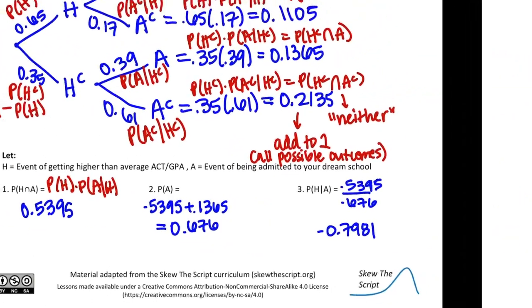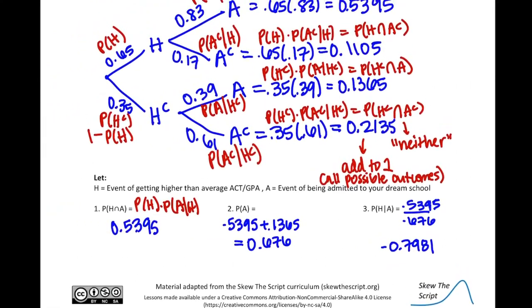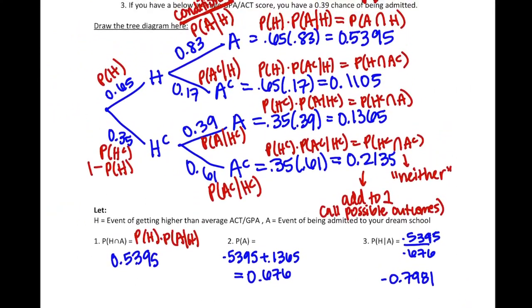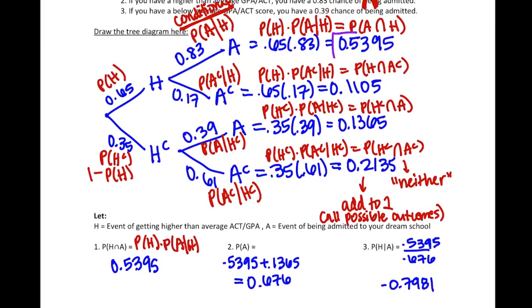And then for this next one, P of A was just finding all the places where there was an A. So that was here or here. And so the plus is or. I'm going to use the red for that. So you can get admitted with a higher than average score or lower than average, but you'll still get admitted in either case. So or. And then this here is the given. And so we have P of H and A over P of A. Then that formula comes directly from the previous two questions.